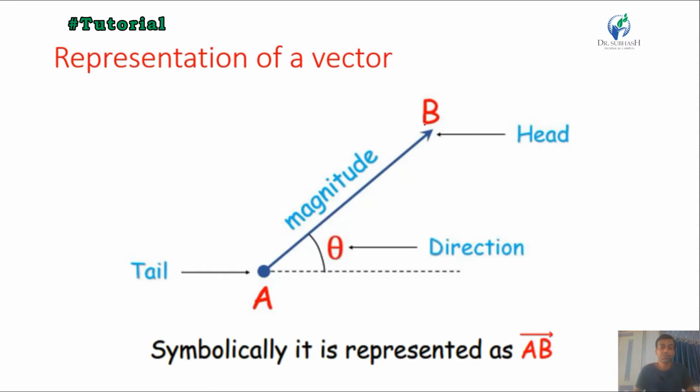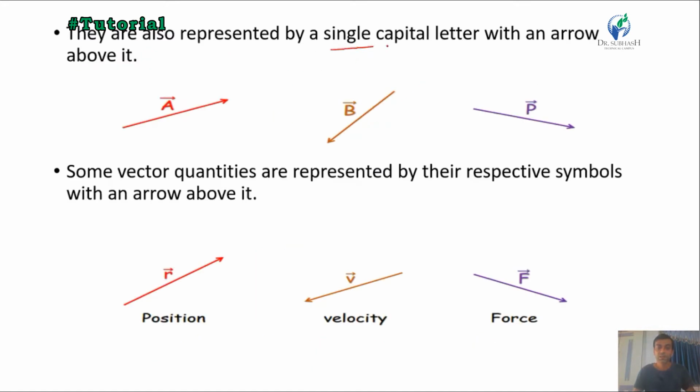The representation of the vector. Vector representation can be done in different ways. The most commonly used method is to represent it by an arrowhead on top of the vector name. Suppose we have one vector, say vector AB, then it can be represented like this. Here A is the starting point, or we can say the tail, or the source or origin of the vector, and B is the ending point, also known as the head.